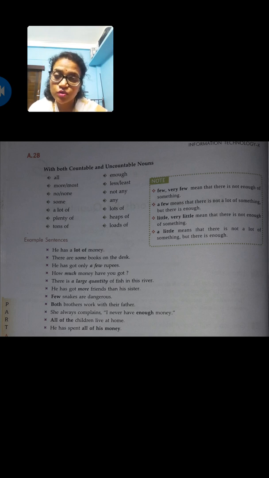Countable or uncountable, students? Yes, it is uncountable. There are some books on the desk. Countable. He has got a few rupees. So here we cannot make out how much money he has. These are some very good examples of sentences with countable and uncountable nouns.